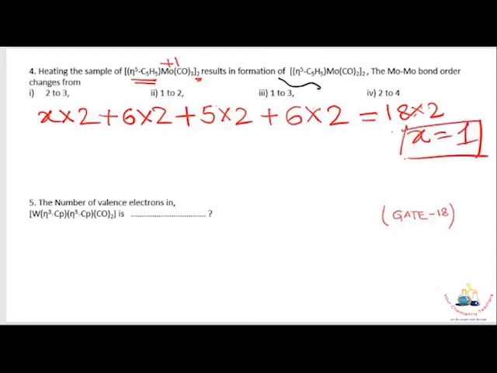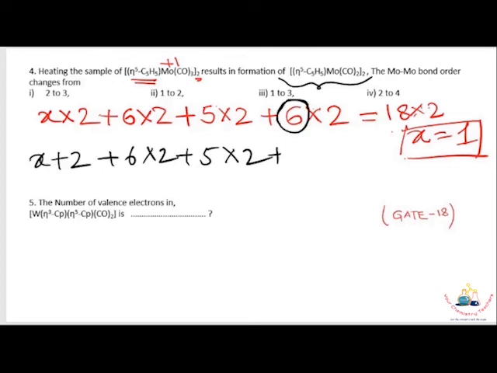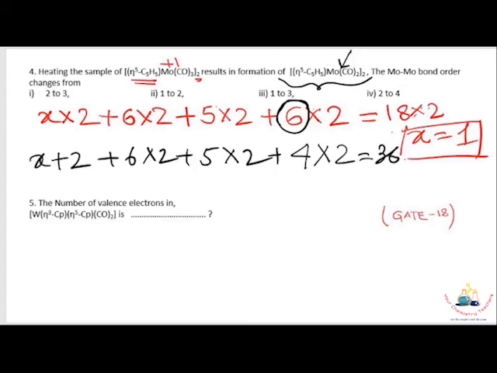Now for the product molybdenum complex, all will be the same. The only difference is that in the previous case 6 carbon monoxide ligands were there, but in the product only 4 remain. If you calculate x, then you get 3. So in this case the answer is 3. First the number of metal-metal bonds is 1, then it will be 3.